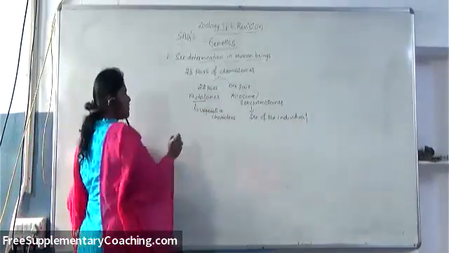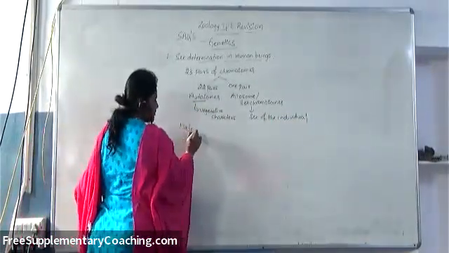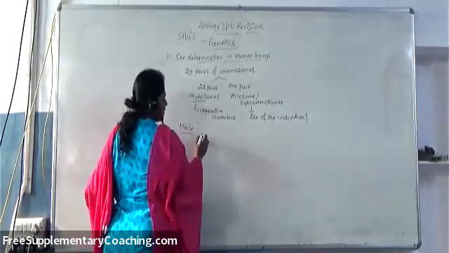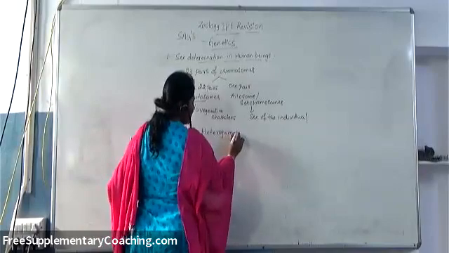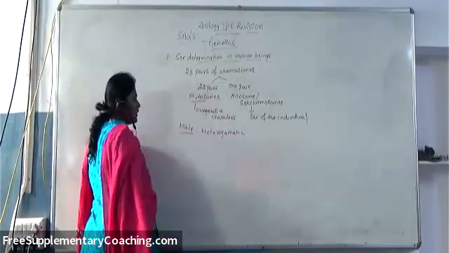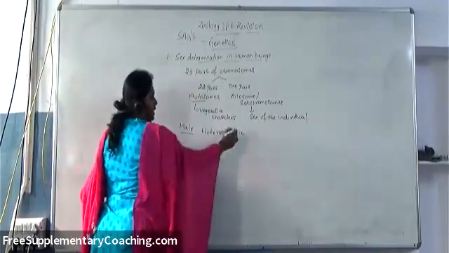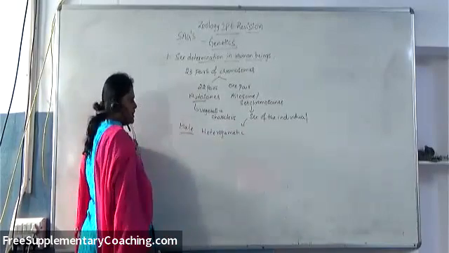And in case of males, males are heterogametic. The last one pair of chromosomes, the allosomes in males, are heterogametic.